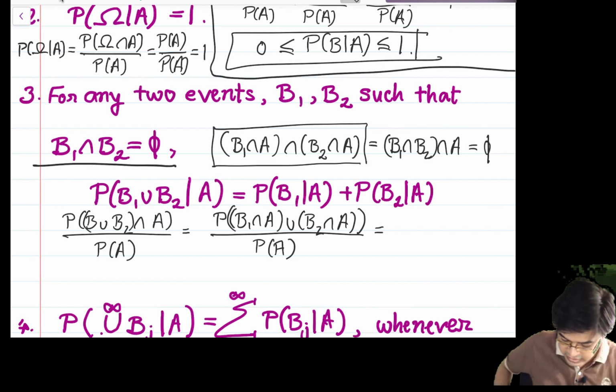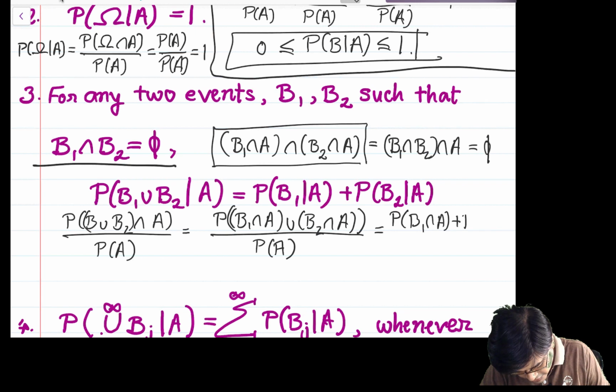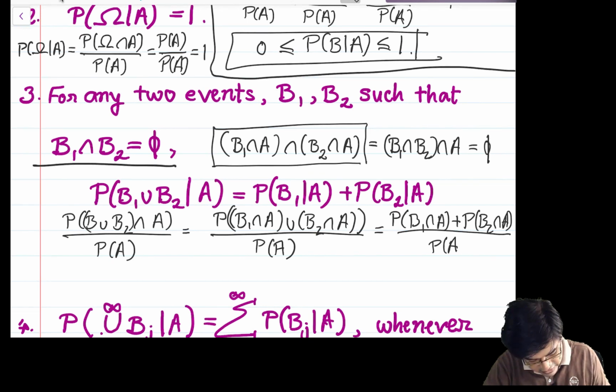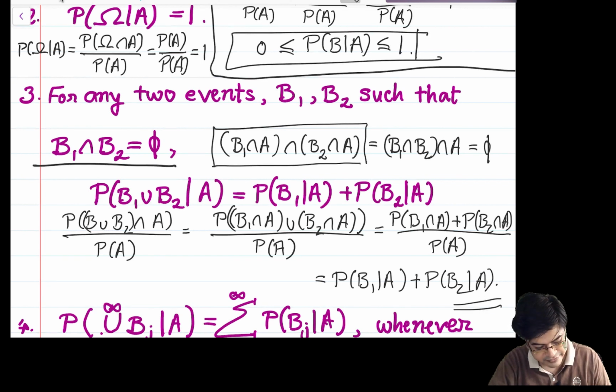Wonderful. Then because these two events are mutually exclusive, I can rewrite them as probability of B1 intersection A plus probability of B2 intersection A, whole thing upon probability of A. Now just split this. What is probability of B1 intersection A upon probability of A? It is probability of B1 given A plus probability of B2 given A. Hence we have proved the property.